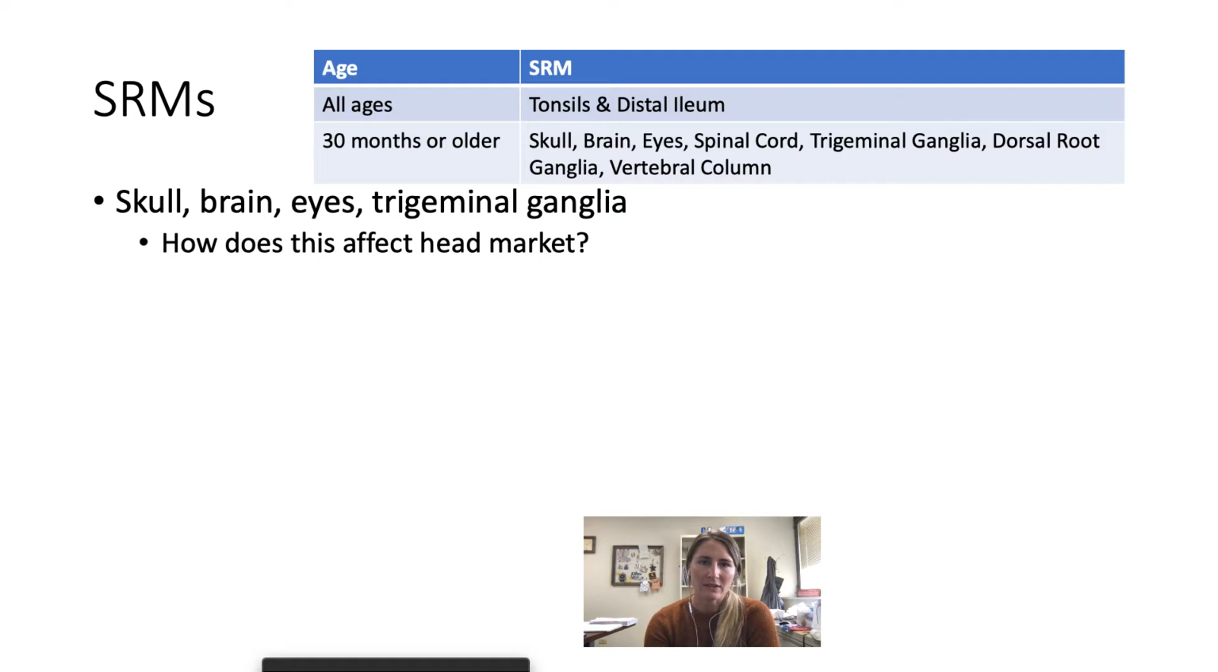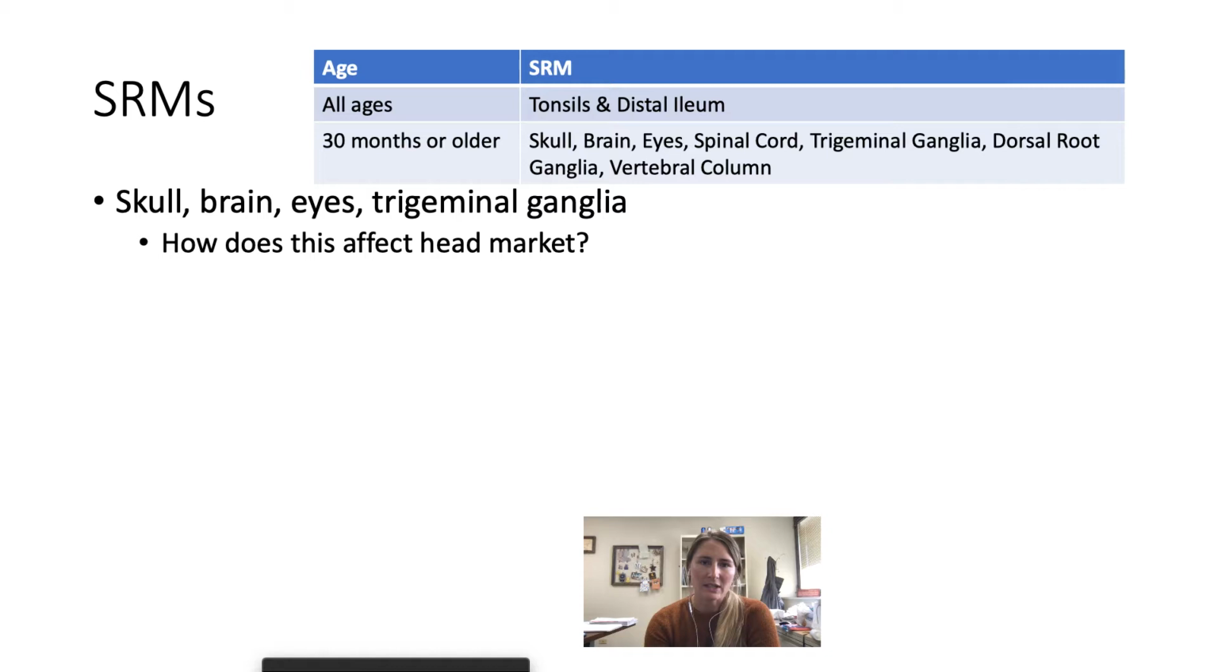But the question that comes up is, how does this affect the head markets? We at the UW Meat Lab do not sell beef heads. However, other facilities commonly sell heads, and it's a great use of a byproduct. Definitely ethnic cultures tend to prefer them more than your traditional North American cuisine. So we can't sell a head if it comes from an animal over 30 months of age. That could affect our byproduct costs or economic situation.